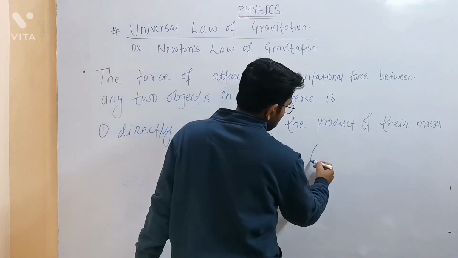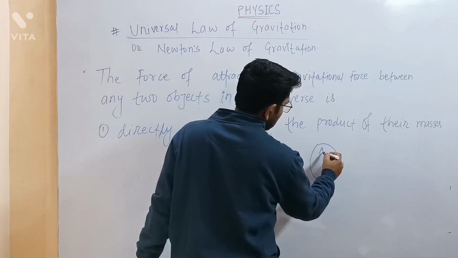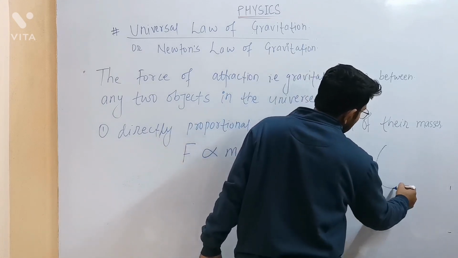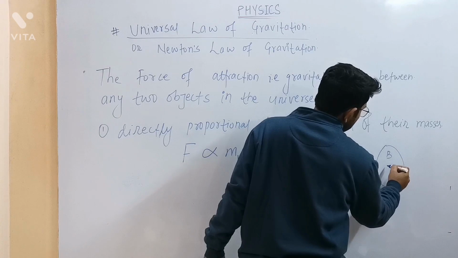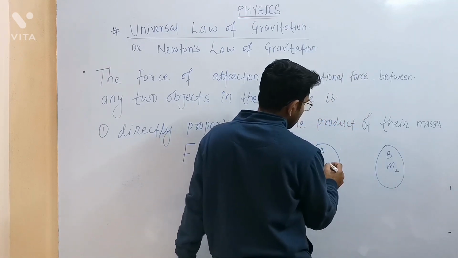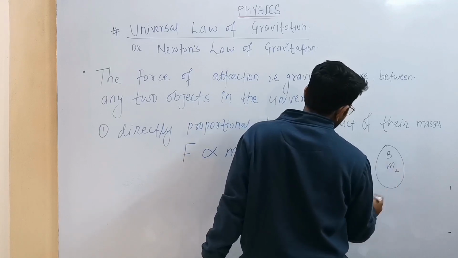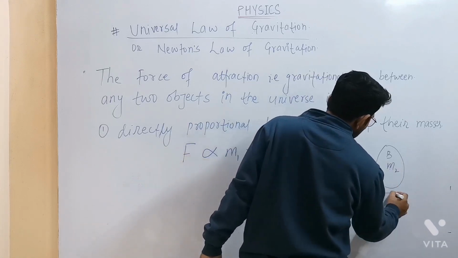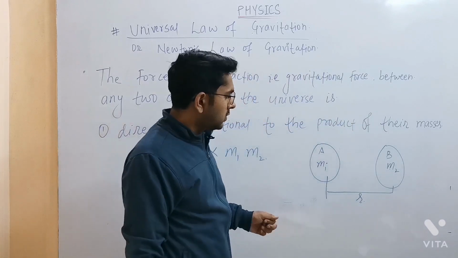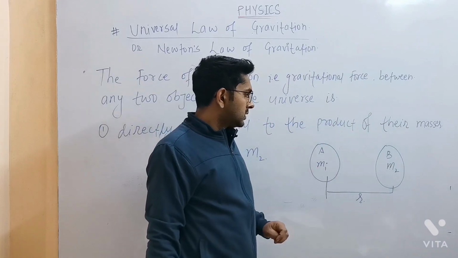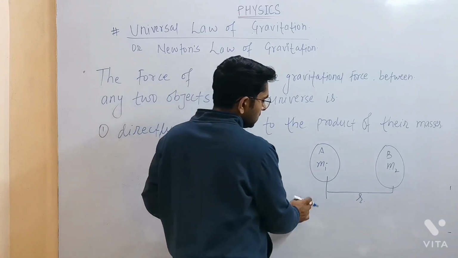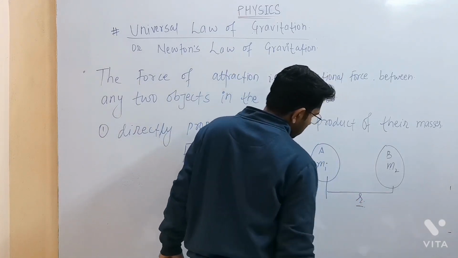Earlier we took the example of object A having mass M1 and object B having mass M2, and we have assumed that these objects are separated by a distance r. While taking the distance between these two objects, we always measure the distance from the center of these two objects. Okay? So we have assumed it r.